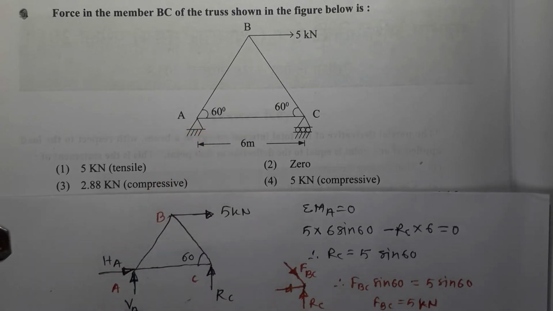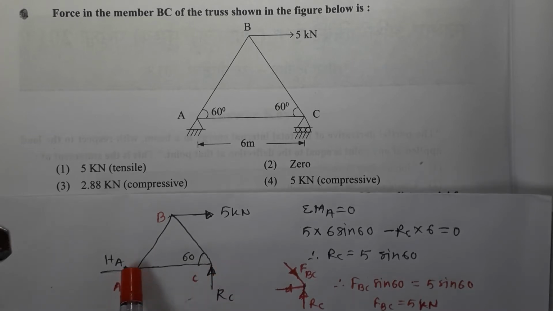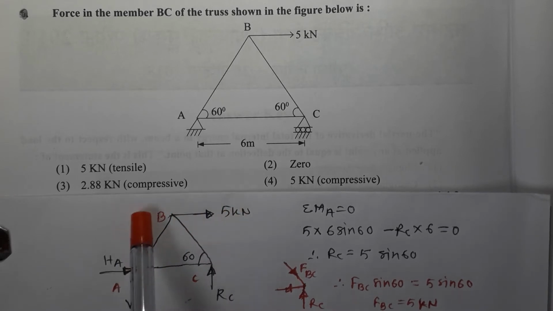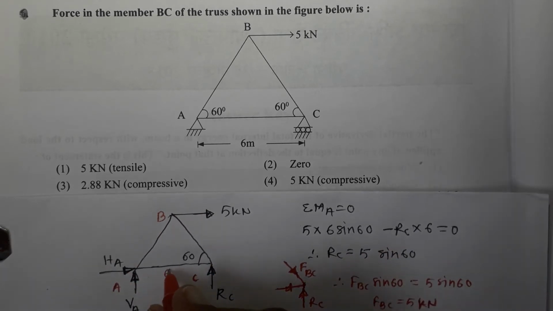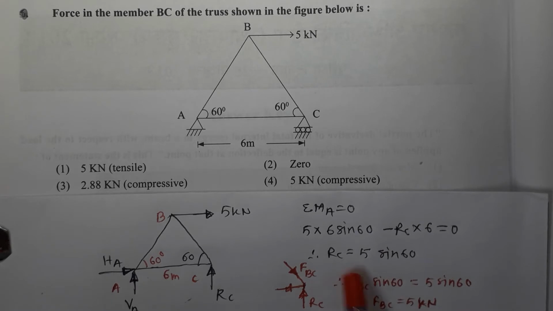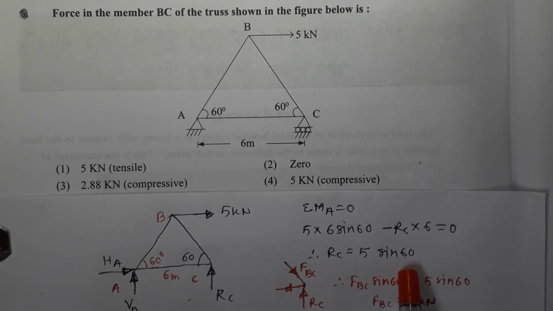Left end A is hinged, so two components of reactions. Now the right end, that is C, is roller supported. Reaction at C will be acting vertically upwards. Now if I take moment about A, moment at A will be this 5 into vertical distance, that is 6 sine 60, which is the height of this truss, minus RC into 6. This member length is 6 meters. Now this angle is also 60 degrees, so this is 6 meter. So taking moments, I can get RC is equal to 5 sine 60.